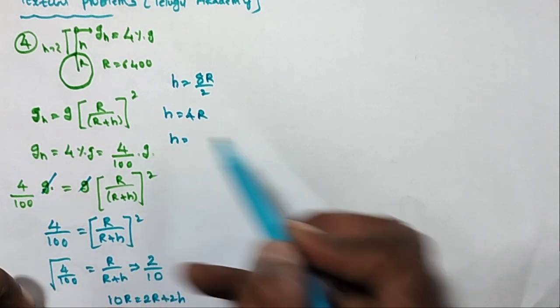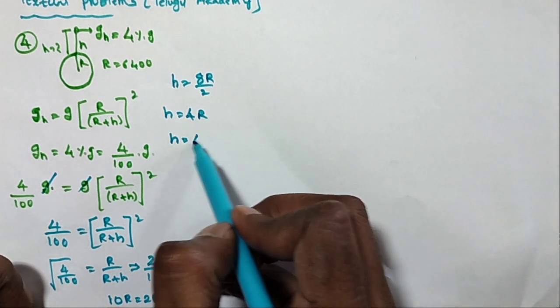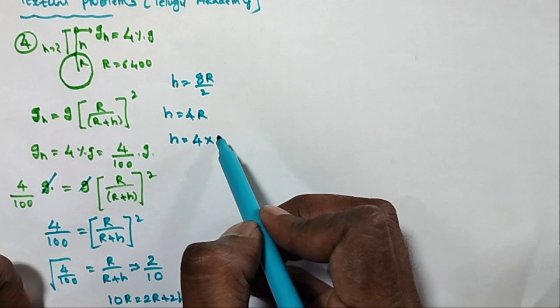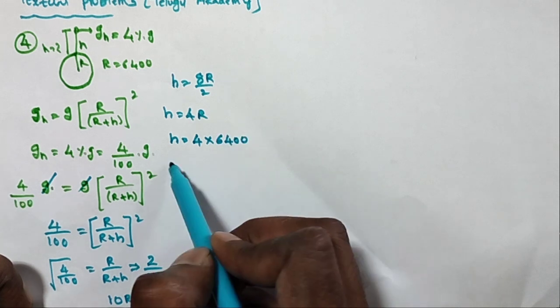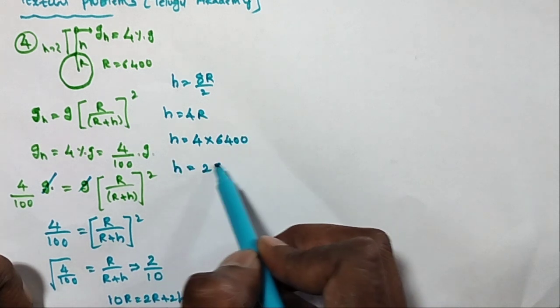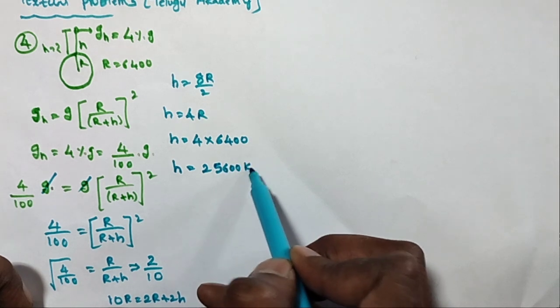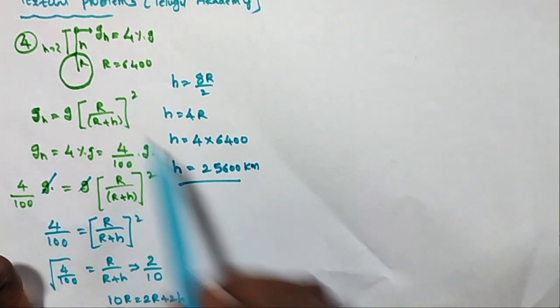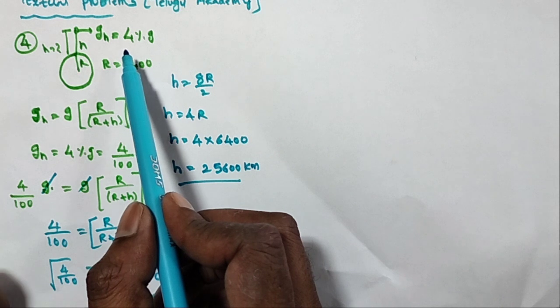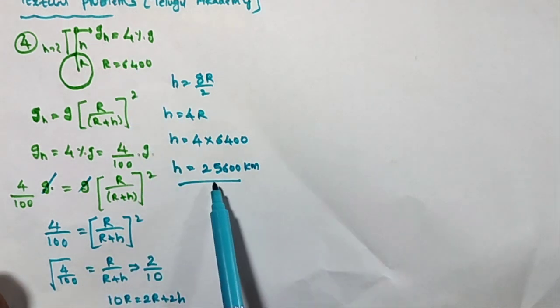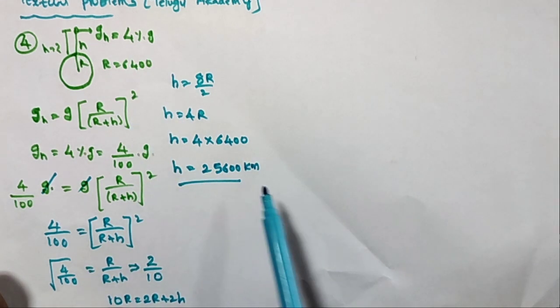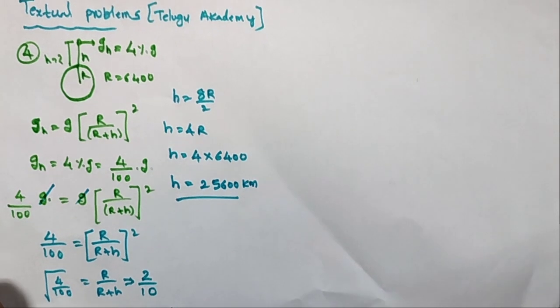For 4 into R, what is the R value? 6400. Therefore h is equal to 25600 kilometers. At what height does the acceleration due to gravity decrease by 4 percent? At 25,600 kilometers. So this is the solution.